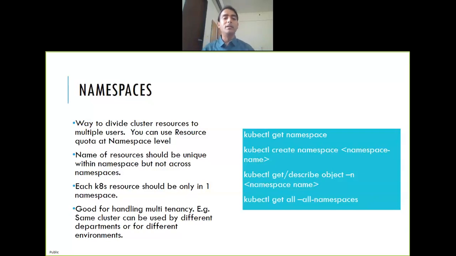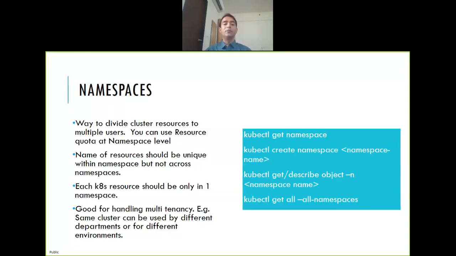So if you have, let's say, two different teams, a development team and a production team, and you have only one cluster, then how do you ensure that one guy doesn't interfere with the other? If you don't use namespace, everything will go into default, right? So there are chances that someone will delete someone else's thing or mess up other things. So better you create different namespaces for those teams.